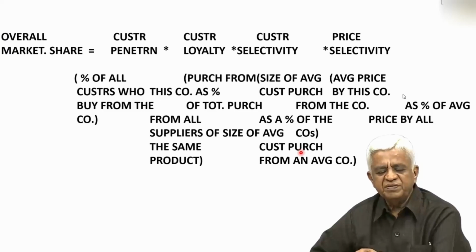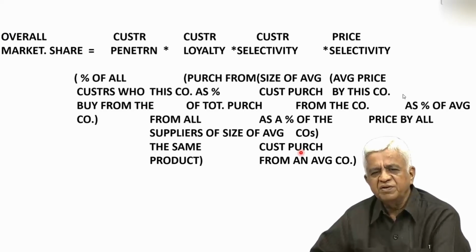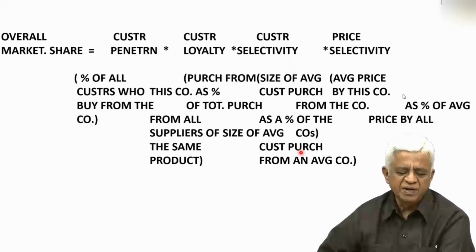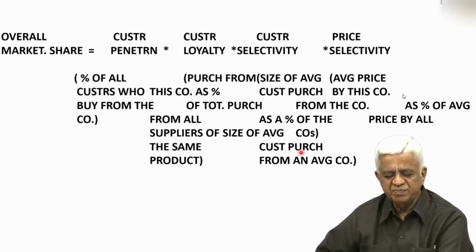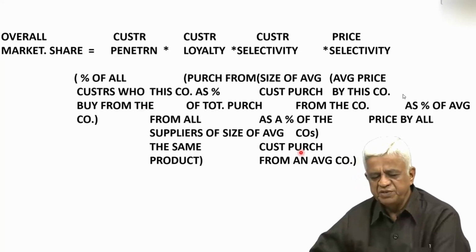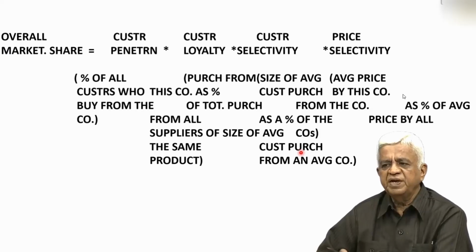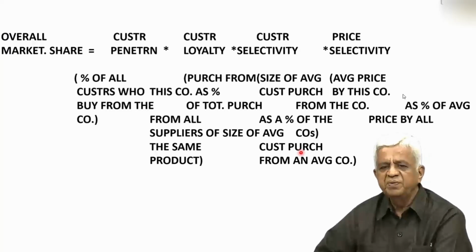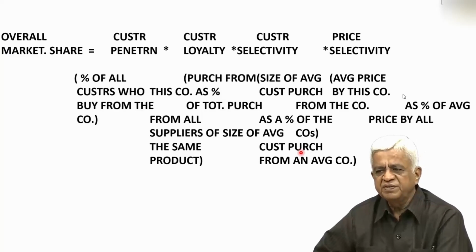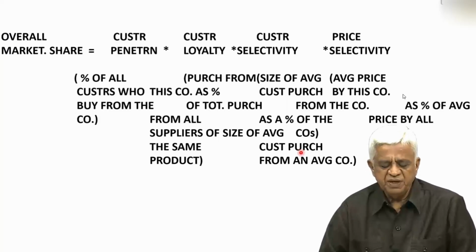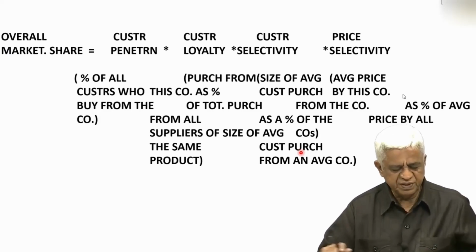So when you get this is what the marketing manager always does. He does this type of analysis on a very regular basis. So he may adopt different measures. And what is the end result he wants to get? He wants to get the end result with respect to the market shares and the sales that has been registered. Okay. We stop here. We continue in the next class. Thank you.